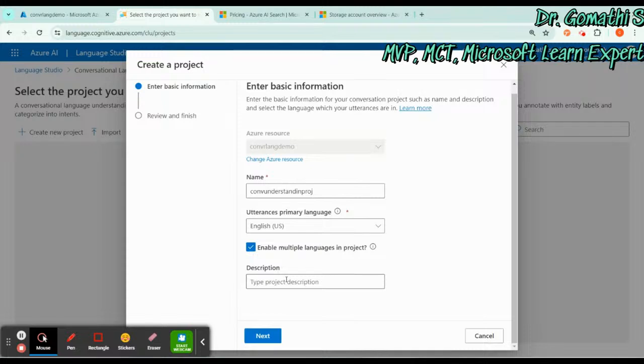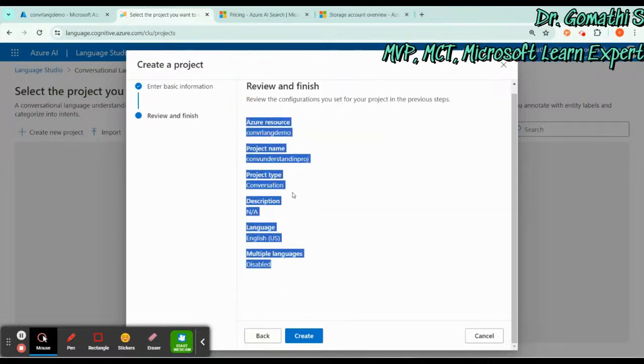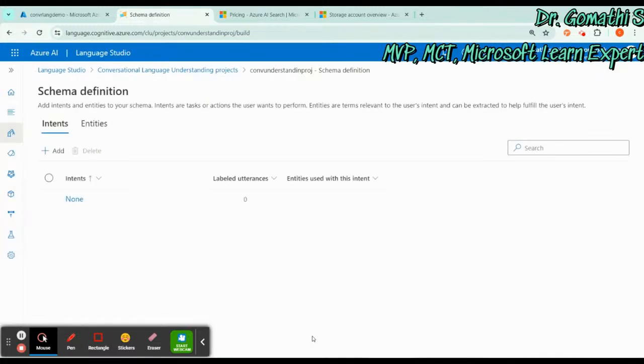And if you want to write some description, then you can go ahead. As of now, I'm just disabling that. Okay, enable multiple languages. Click next. It will show you all the properties which you have selected. Click create. So your conversational language project will start creating.